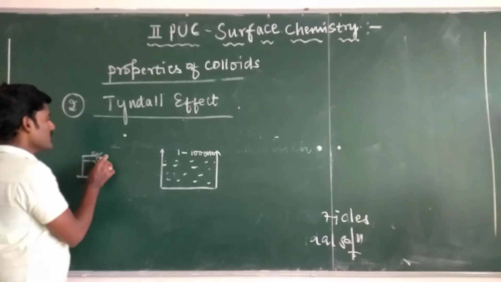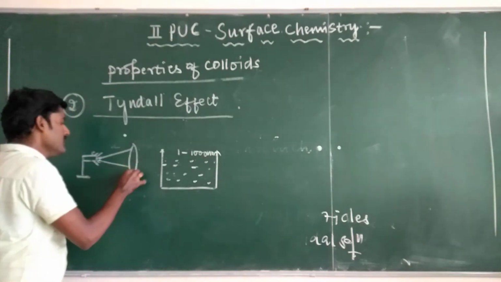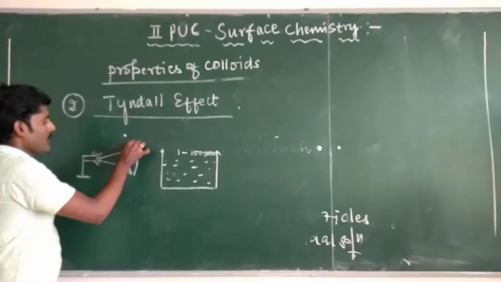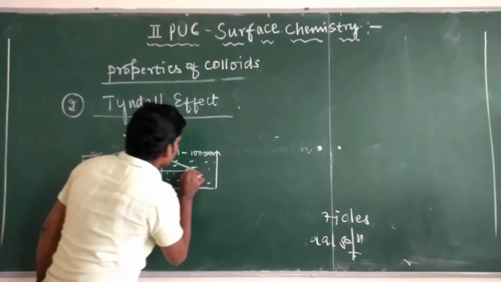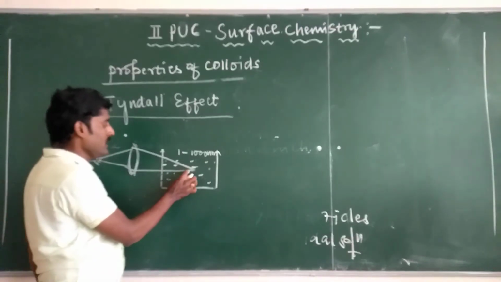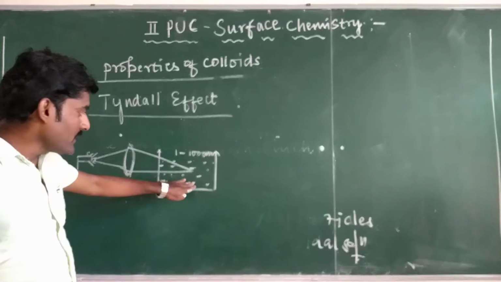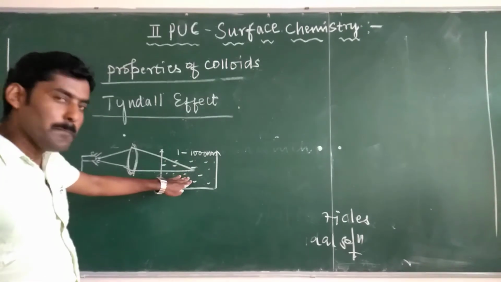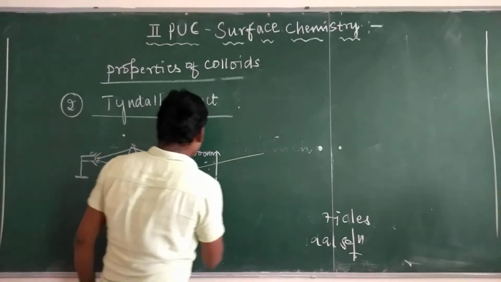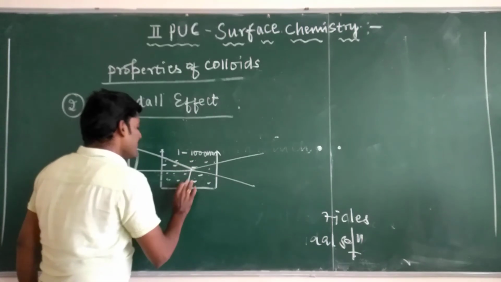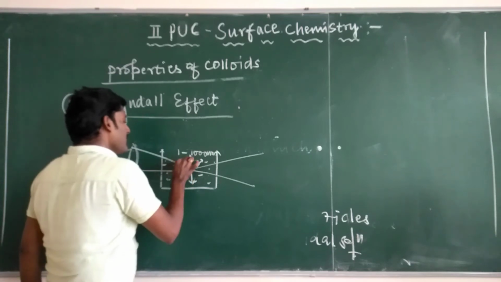From this light source, light is allowed to pass through the lens, and then into the colloidal solution present in the beaker, so that when the colloidal particles come into the path of the illuminated light, the light gets scattered into different directions.